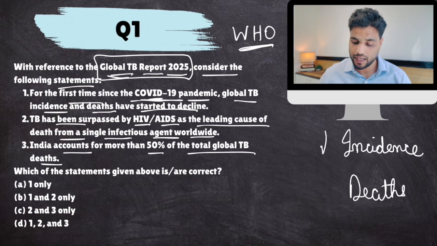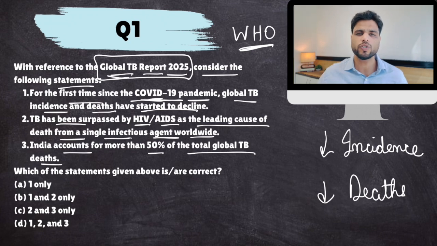There has been a decline in both. Because during COVID-19 pandemic, most of your health resources were diverted towards COVID-19. Okay, so TB and other diseases got a little neglected. But it is the first time since COVID-19, the resources are back on track and we are witnessing some results as well. So this is absolutely correct.